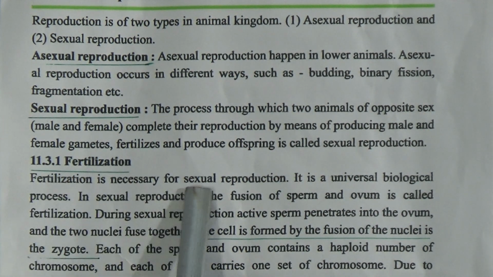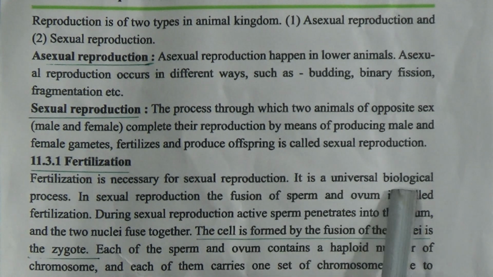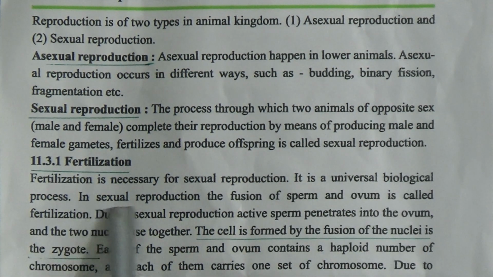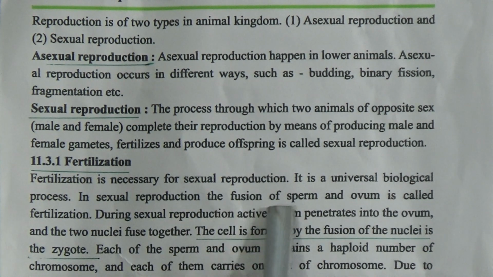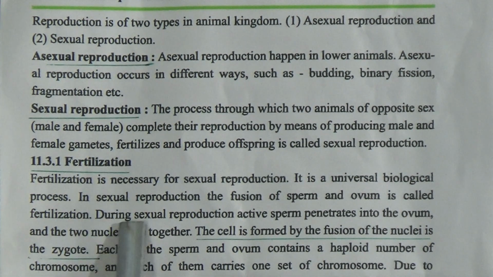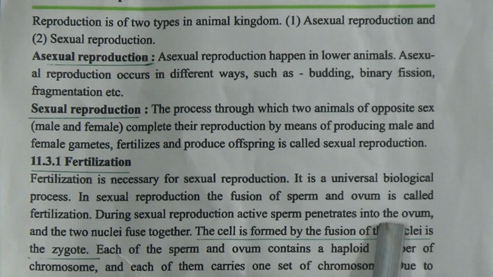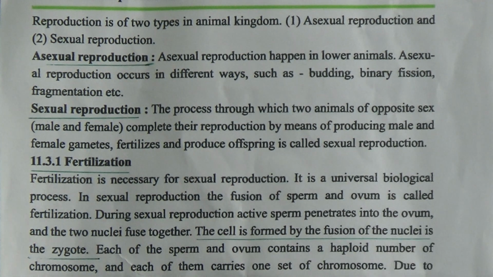Fertilization is necessary for sexual reproduction. It is a universal biological process. In sexual reproduction, the fusion of sperm and ovum is called fertilization. During sexual reproduction, an active sperm penetrates into the ovum, and the two nuclei fuse together.